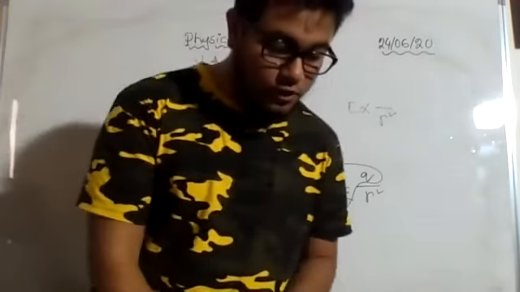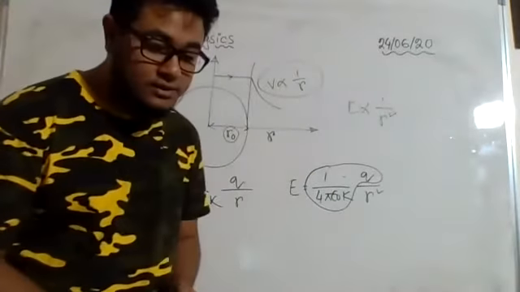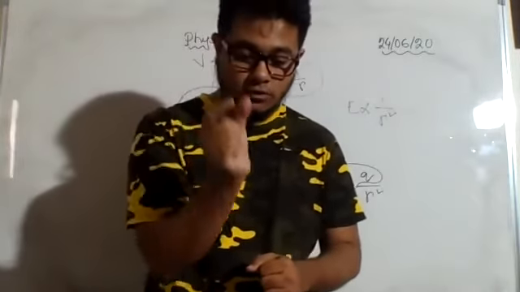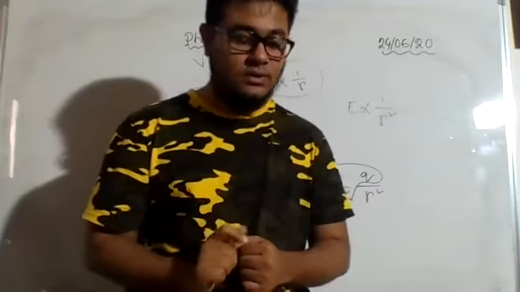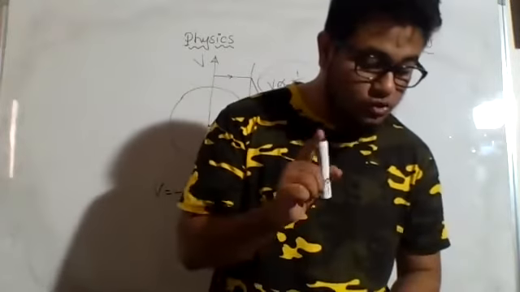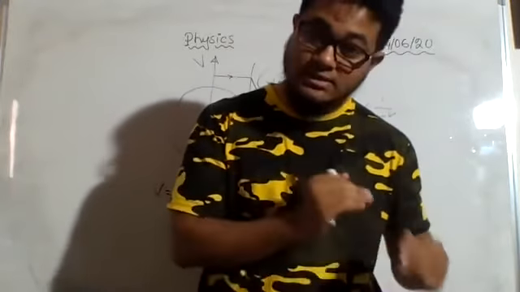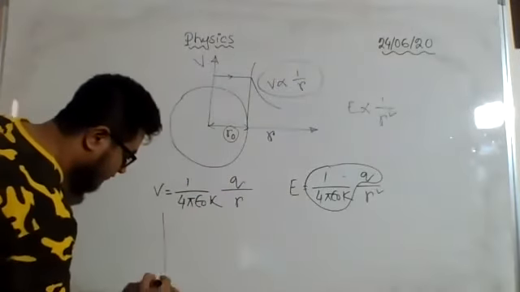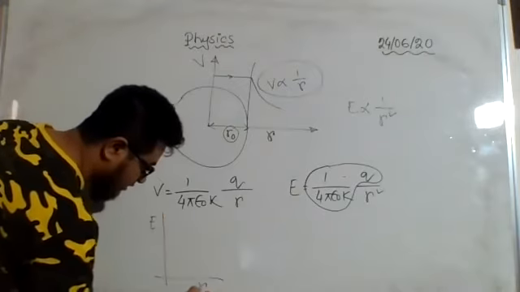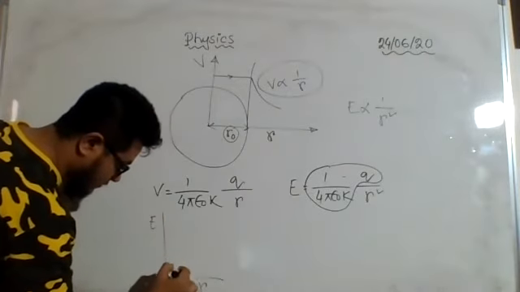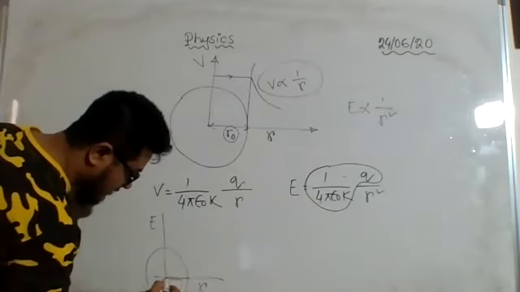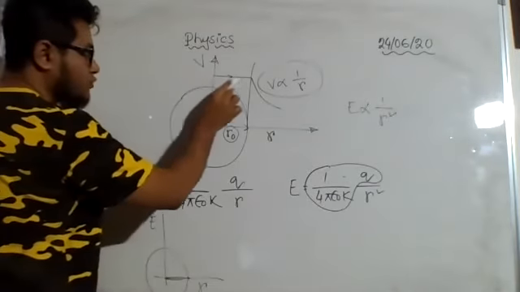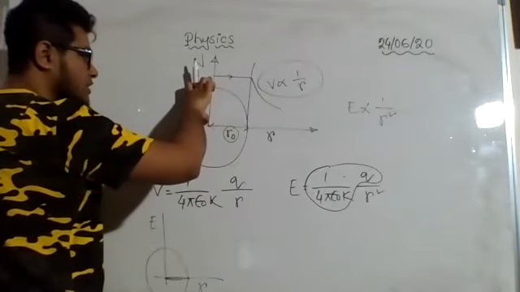If you take a look at figure 2.12, you can see that E has been considered 0 as long as the point is inside the sphere, because we already studied that there is no charge inside the sphere, so intensity inside the sphere is 0. That is why in the graph E versus R, let me draw the figure, till this part there is no intensity, it is 0. In case of potential, there is a certain amount of potential. This is the amount of potential, right?